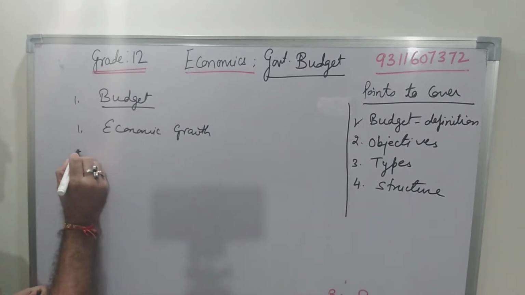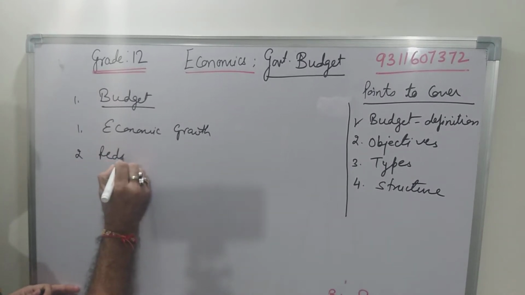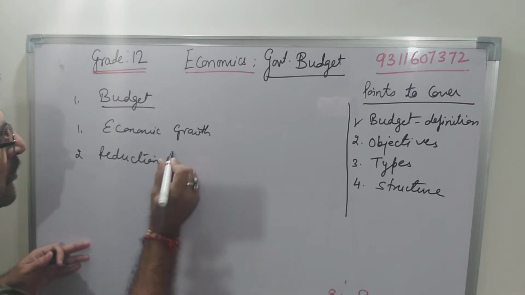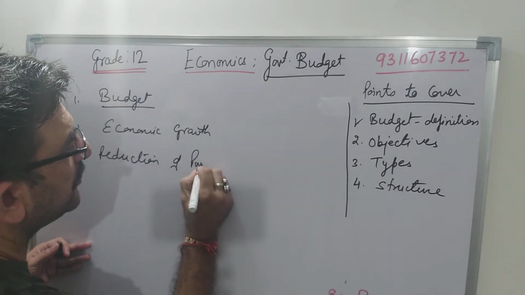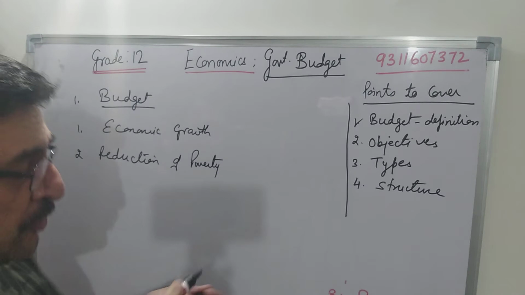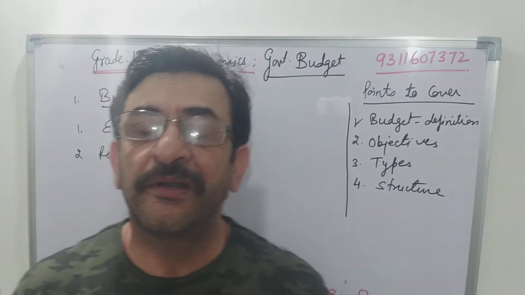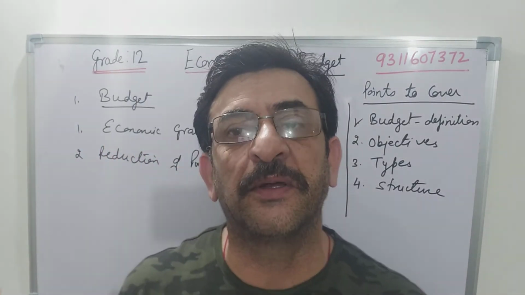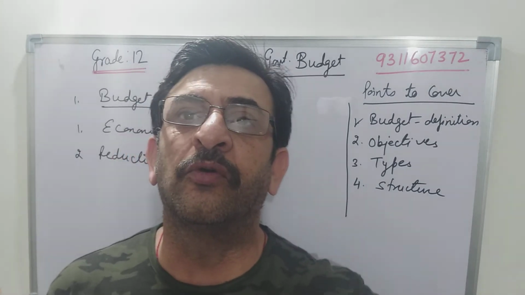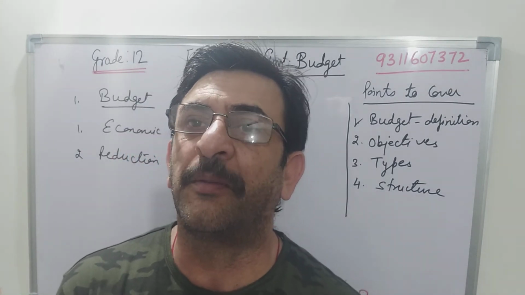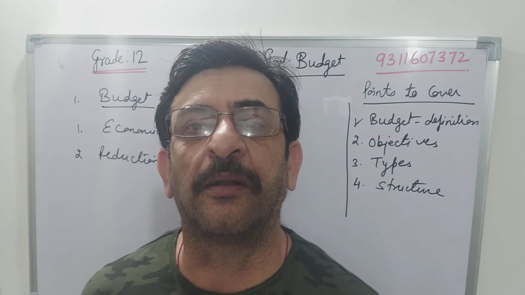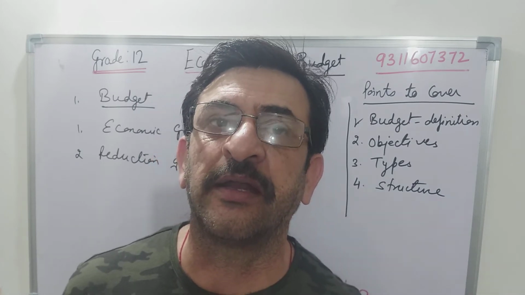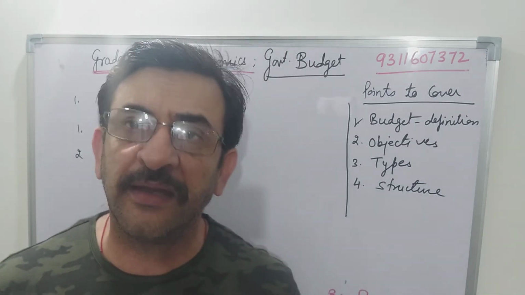Second is the reduction of poverty. If the government wants reduction of poverty, it is only possible when the government is making a plan. Plan means the budget. So here the government wants to spend on developmental plans, for infrastructural development, for the upgradation of society, the living standard of society, and likewise.